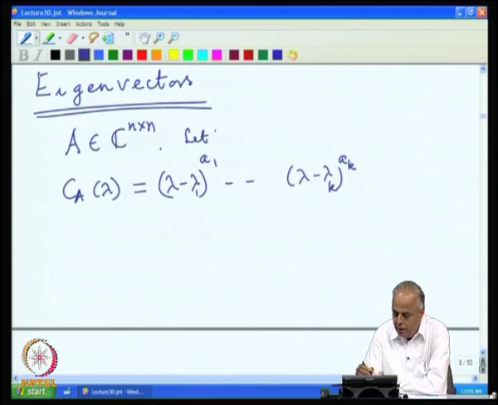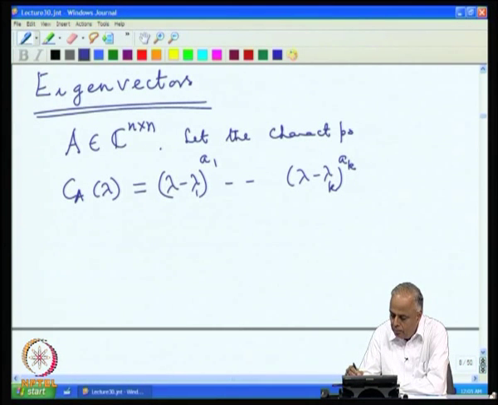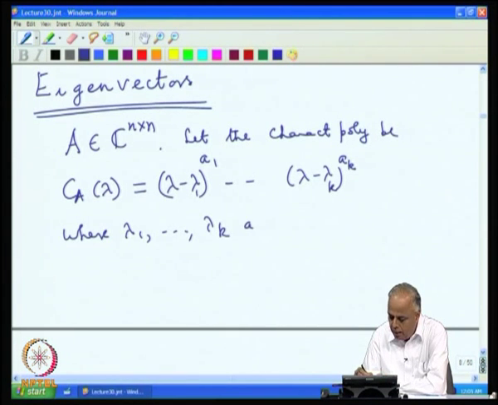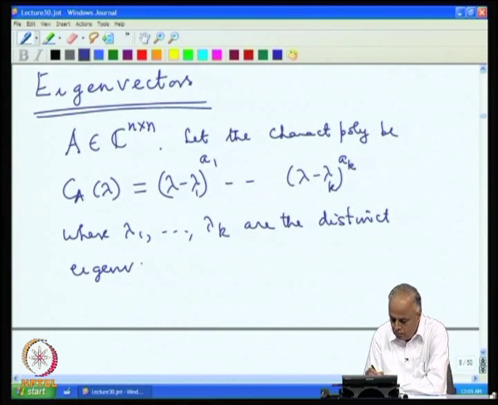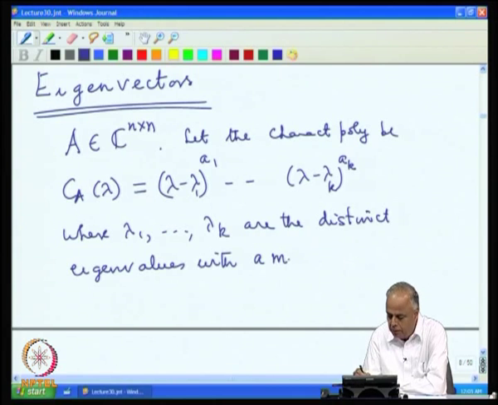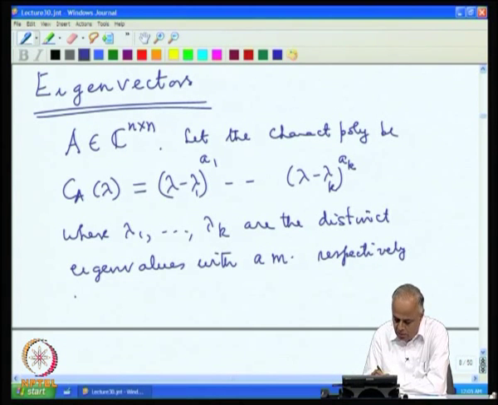So, let the characteristic polynomial be this, where lambda 1, lambda 2, ..., lambda k are the distinct eigenvalues with algebraic multiplicities, we will write AM, respectively as a 1, a 2, ..., a k.